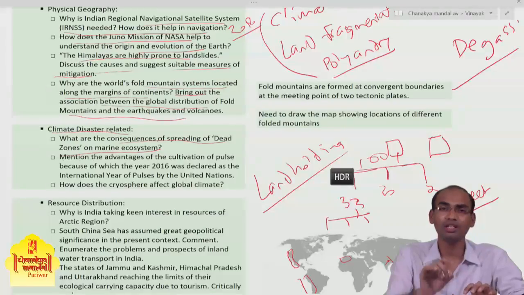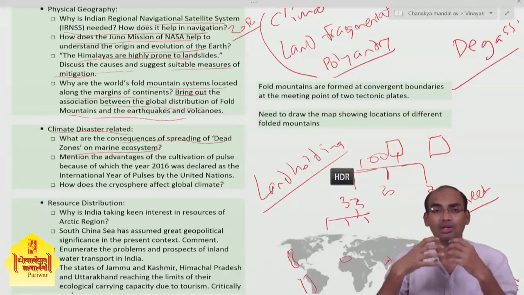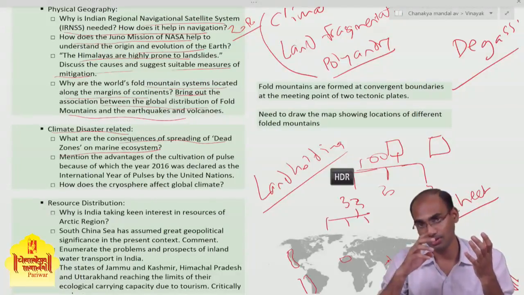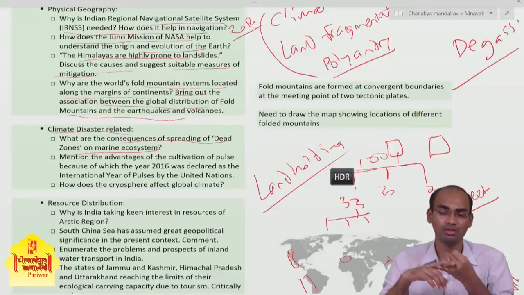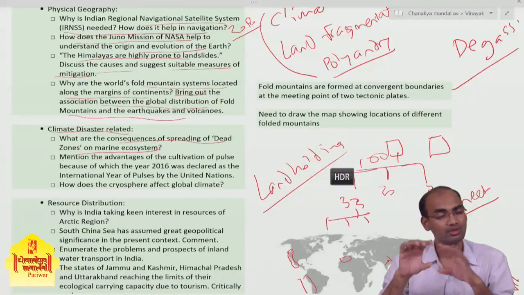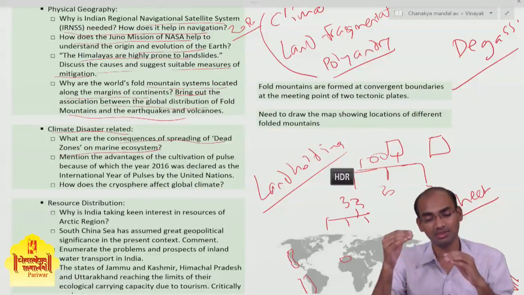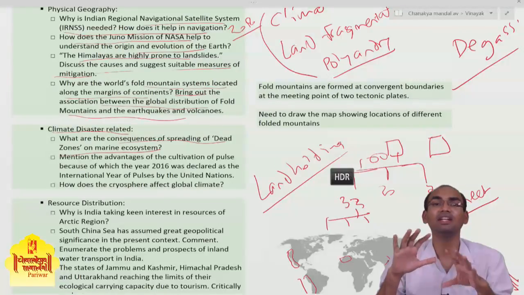Before that, within 30 or 40 words, you can give the reasons for the formation of dead zones. First define dead zone and reasons, like plastic pollution and an increasing number of oil spillages. Then hit the core of the question, the consequences of spreading dead zones.